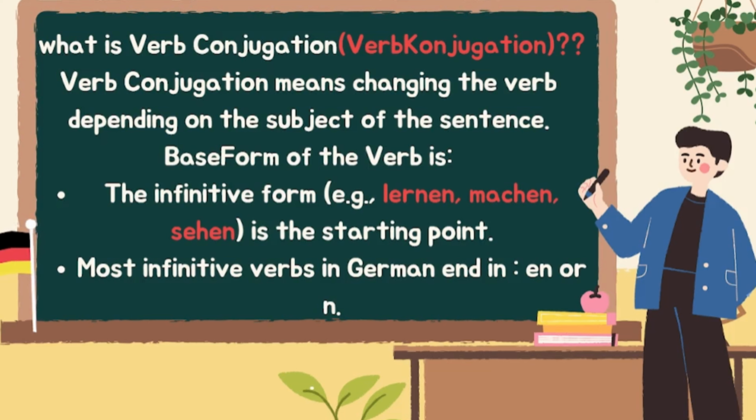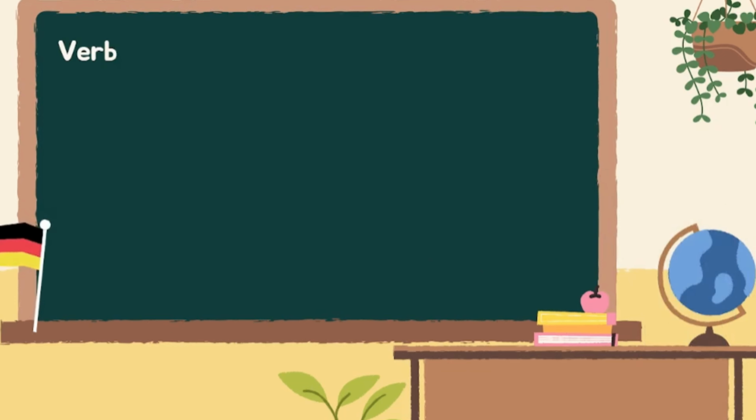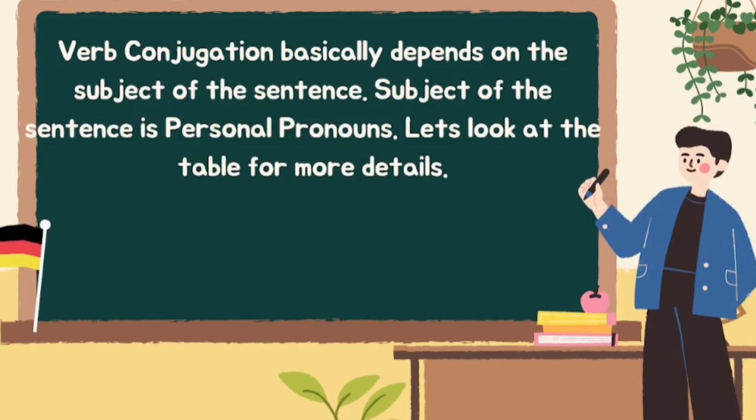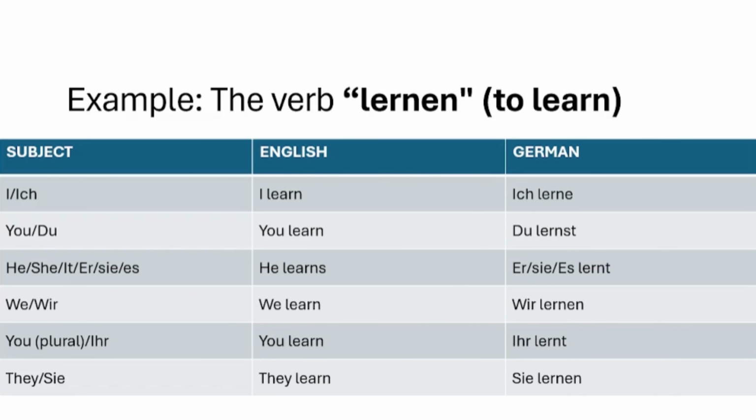For example, the infinitive forms of the verbs are lernen, machen, sehen. I'll show you how verb conjugation actually works. As I've told you earlier, verb conjugation basically depends on the subject of the sentence. The subject of the sentence is generally a personal pronoun, or in German Personalpronomen. Let's look at the table for more details. I'll show the verb conjugation with different personal pronouns. So let's go towards the table. The verb here is lernen. Lernen means to learn.